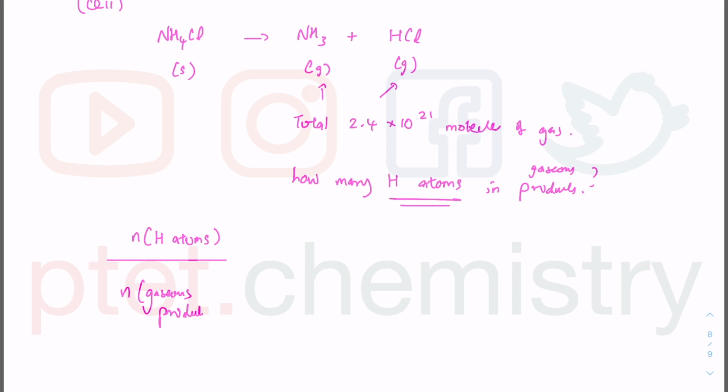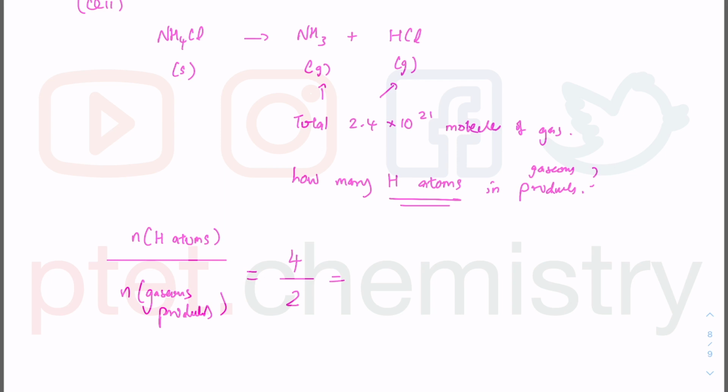So how many moles of gaseous product do we have? In the balanced equation, we have 1 and 1. Both of them are gas. So altogether, there are 2 moles of gases. But out of the 2 moles of gases, how many hydrogen atoms do I have? 3 hydrogen atoms plus 1 is 4 hydrogen atoms in the 2 gaseous products.